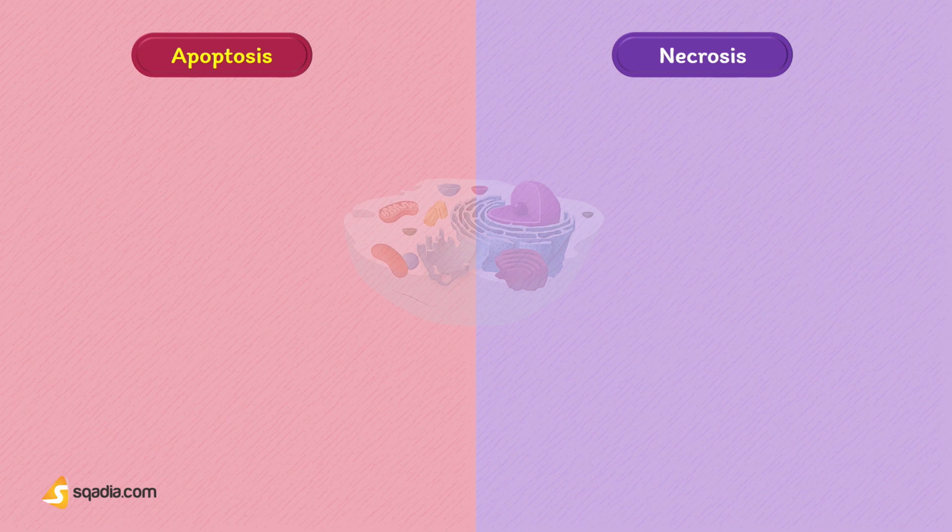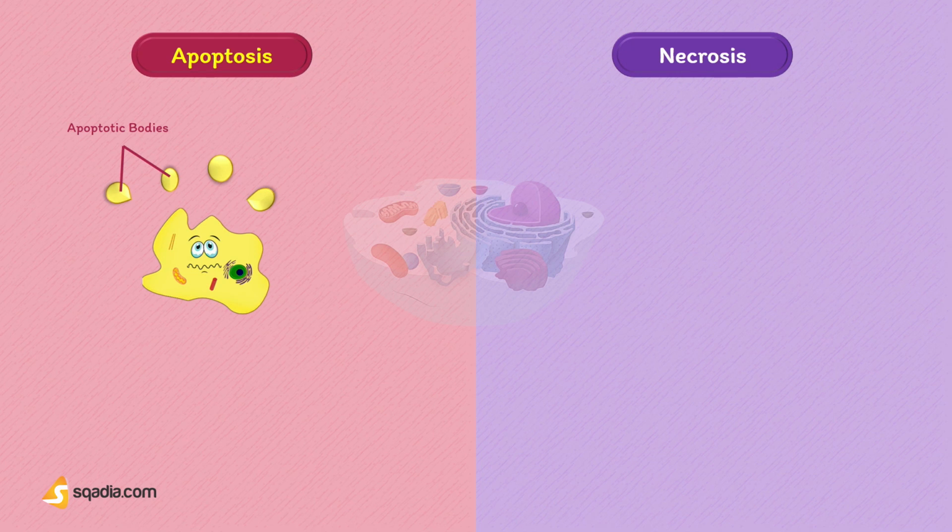Talking about membrane integrity and vesicle formation. During apoptosis, the blebbing of the plasma membrane is observed without losing its integrity. Membrane-bound vesicles, which are called apoptotic bodies, are formed by apoptosis, fragmenting the cells into smaller bodies. Now, during necrosis, the membrane integrity is loosened and no vesicles are formed, but complete cell lysis occurs, releasing the cellular contents into the extracellular fluid.